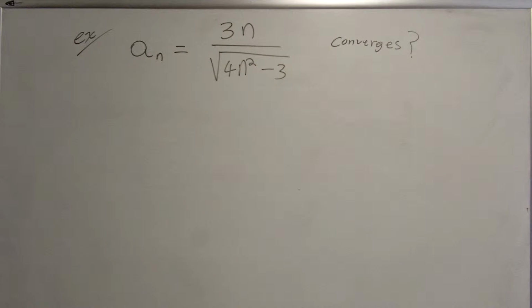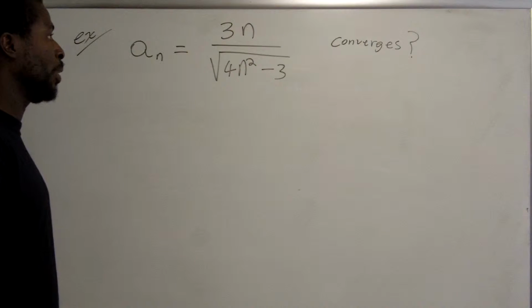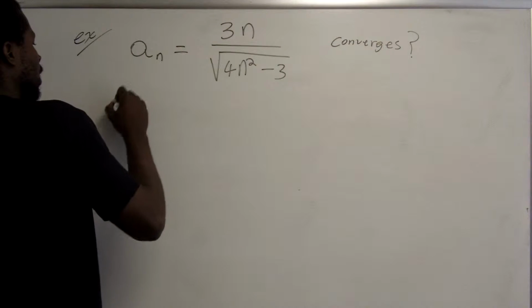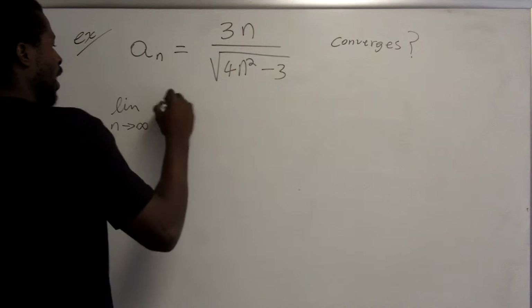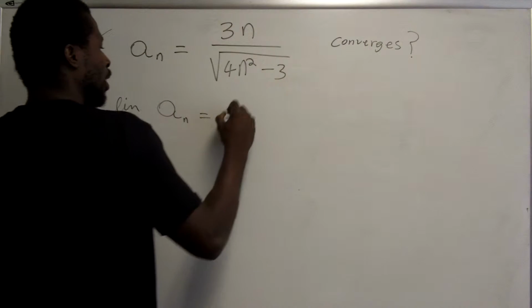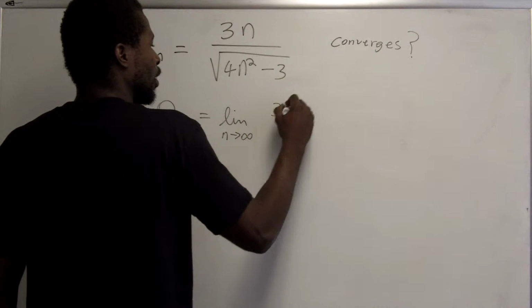Well, in order to find out if this sequence converges, I need to find a limiting value, or basically I need to find the limit. So let me go ahead. I'm going to take the limit as n approaches infinity of an, which is equal to the limit as n approaches infinity of this expression.